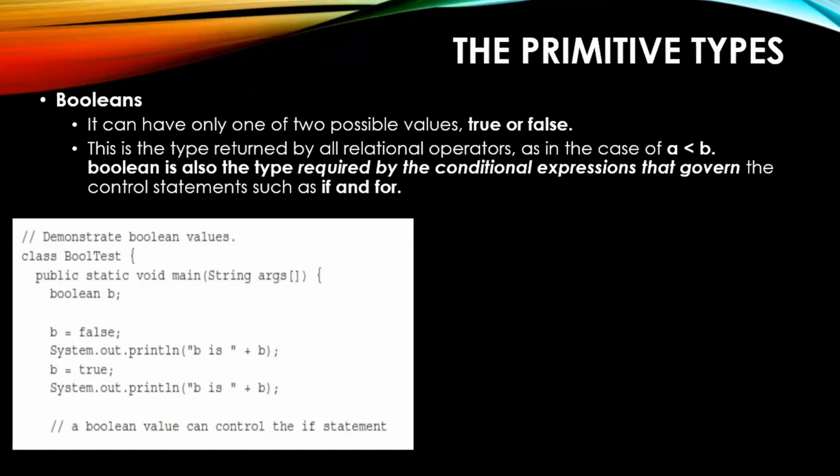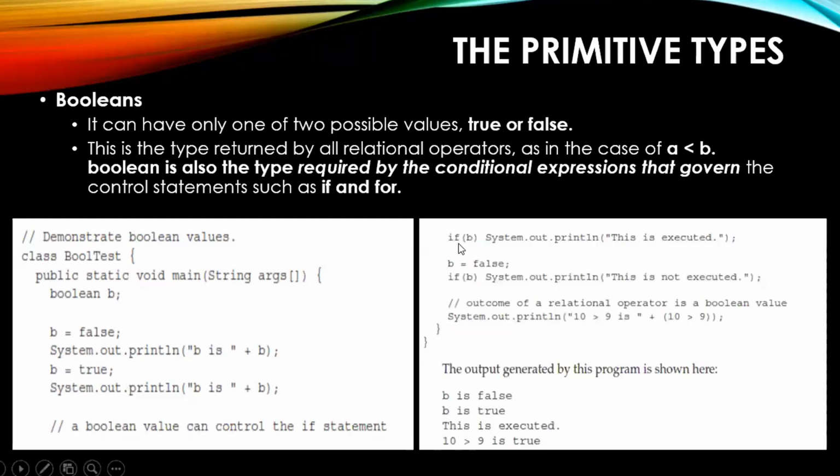Right? A similar example like that. Initially we declared a boolean b, kept false into b, later kept true into b. At this point, after this, b will hold true. So we are just saying if b, in this case will it be true? Just now we have put true into b, so it will be true. This is executed. You can see this statement.